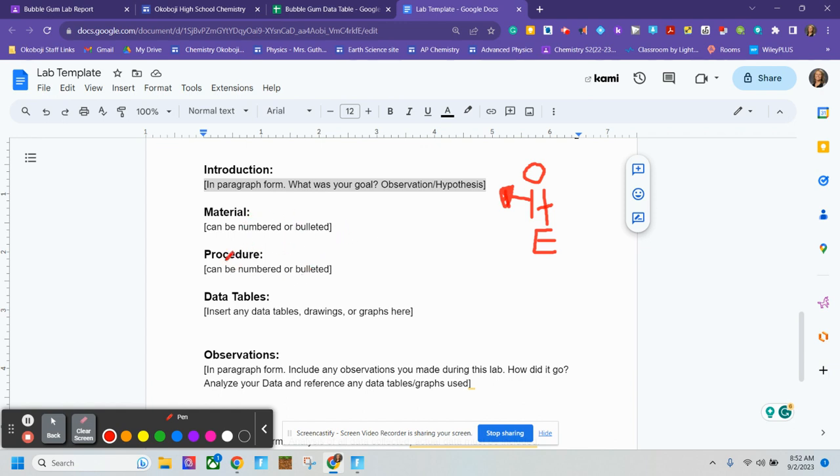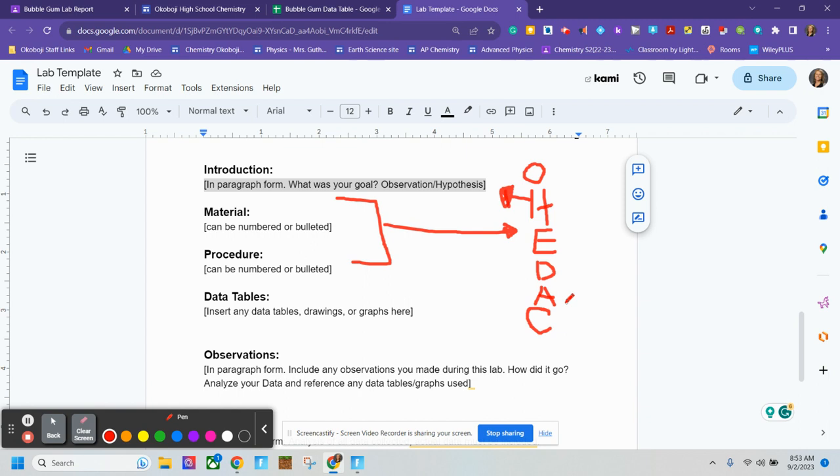And then under the procedure, just outline what you did. The steps can be generalized, but if you were trying to tell someone what you did in this lab that didn't know, they should be able to follow it with your procedure. Again, numbered or bulleted is fine. So for the material and the procedure, that's where the majority of the E in the OHDAC goes. Okay, that's the experiment that you are outlining. Now OHDAC, we've got DAC left. Now guys, these steps follow for every lab report we write. This is how you do science.